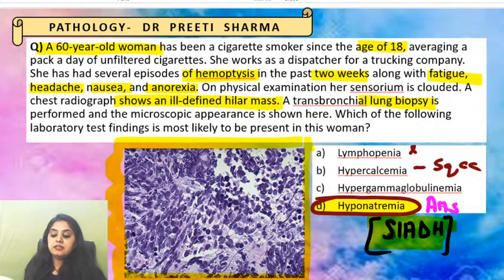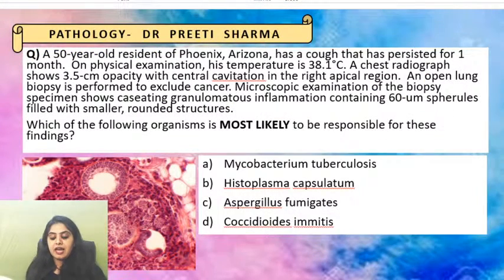So definitely the tumors are very, very important of the lung. Now all the more important because now you know this is a recent favorite that the examiners are discussing more, and paraneoplastic syndromes are an all-time favorite. So please learn this properly. Next question. Another question of lung and micro mixed for you.